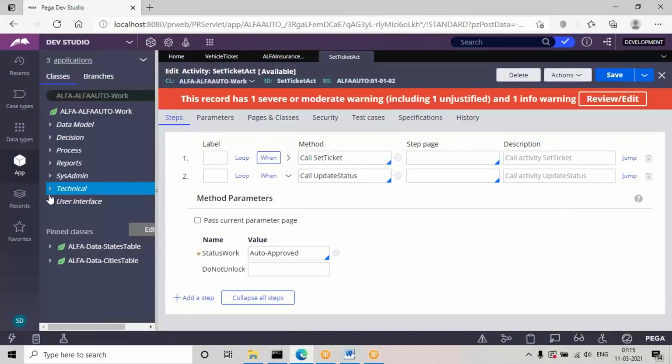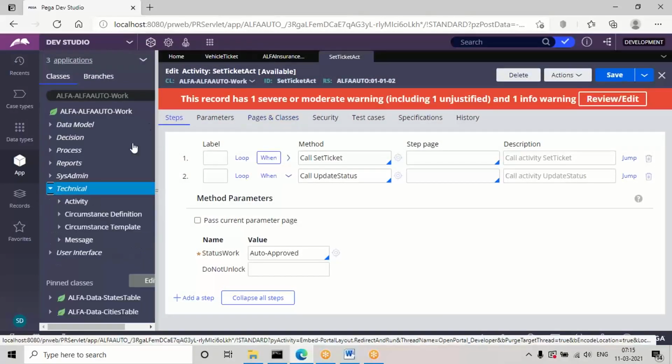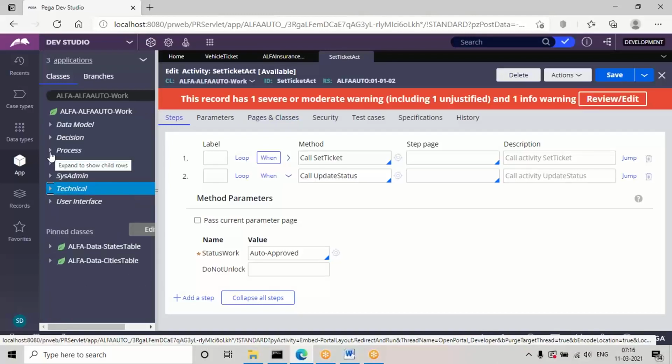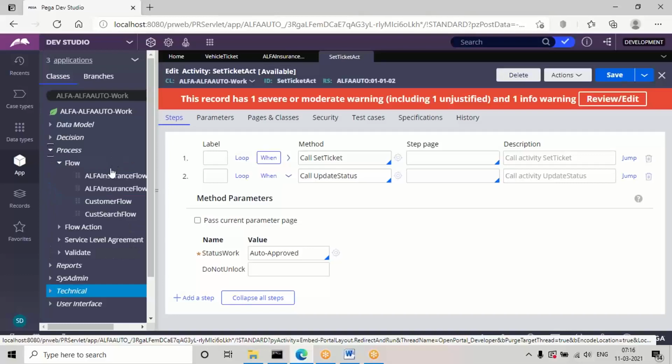The thing is, even though we have given personal vehicle flaction, internally in the insurance flow the circumstance condition is under the auto vehicle flaction, right? So open auto vehicle flaction, not the personal vehicle flaction, because we are not using that. Presently we are using auto vehicle flaction. Open that one.